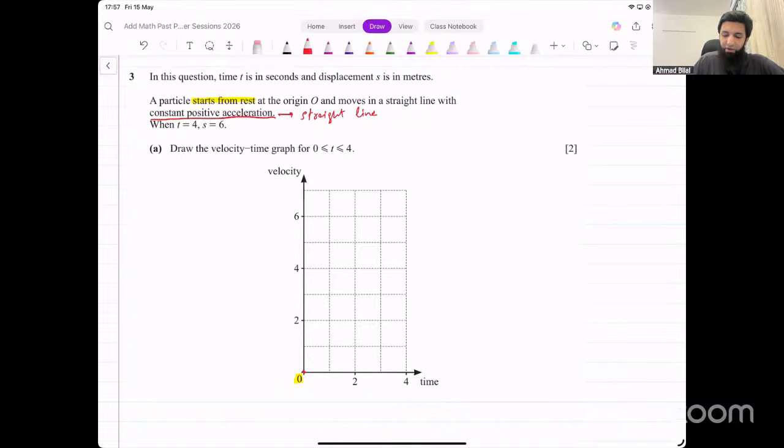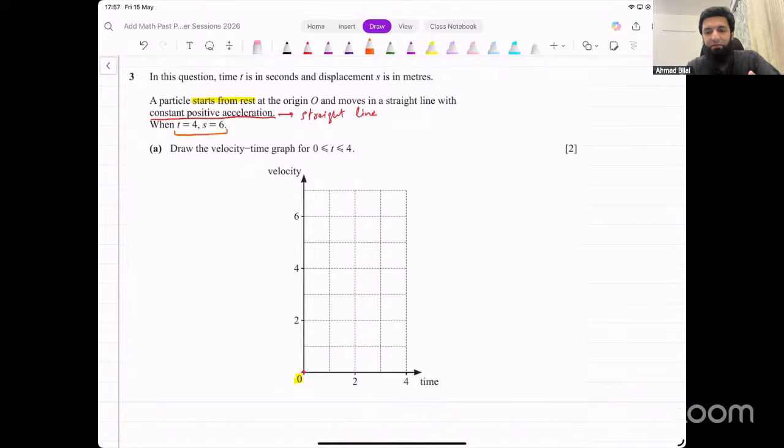Now, we don't know how exactly that line is going to look for now. It may be like this, it may be like this, it could be anything like this. We need to sketch the graph from 0 to 4. So it might look like this or this or this. What they've given us is that at time 4, the displacement is 6.